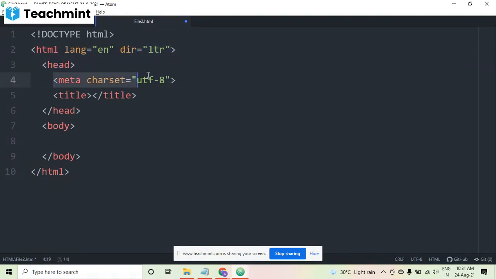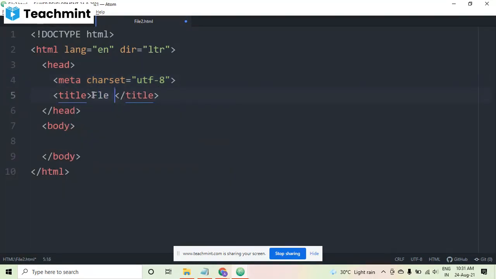In the head, it's written meta. Meta text means something like information, some set of information, and it is telling the character set UTF-8. That means it is having the character set of UTF-8. This is the mechanism, like ASCII code or UTF, that is getting followed by the browsers. That's why it's written here. That is again not making any difference to us. We will not be removing it. You can remove this also, but you can keep it also. I am keeping it for now.